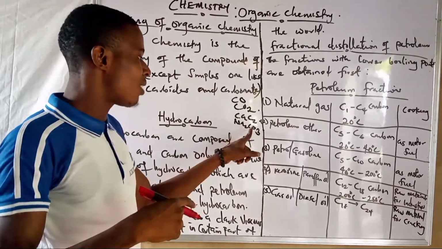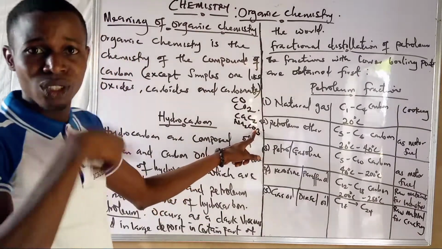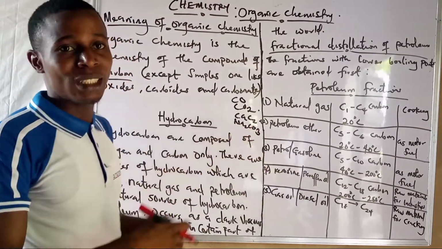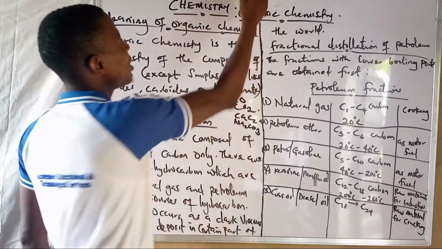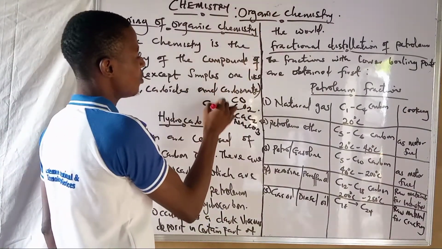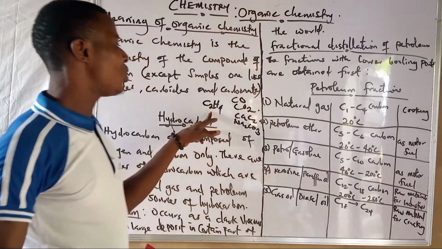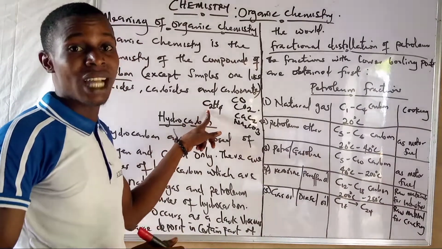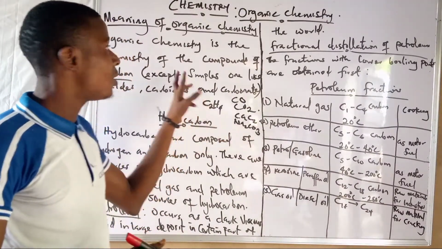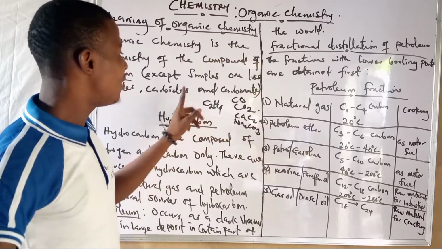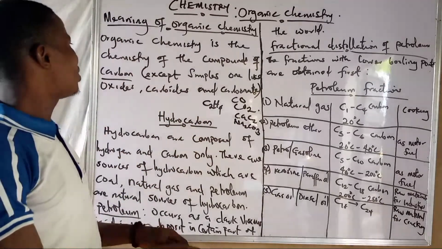We have sodium here, we have carbon, and we have oxygen. But mind you, it is also not an organic compound. But a situation where we have C2H4, this one has just carbon and hydrogen. This is a pure organic compound. Mind you, from the definition on the board, organic chemistry is the chemistry of the compounds